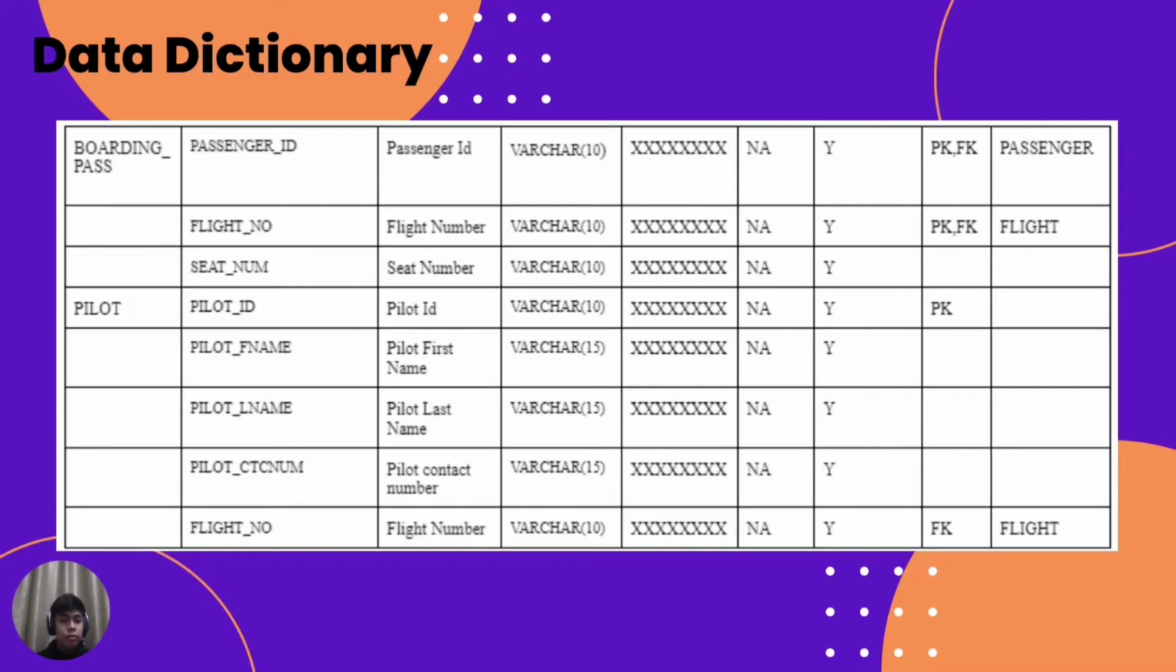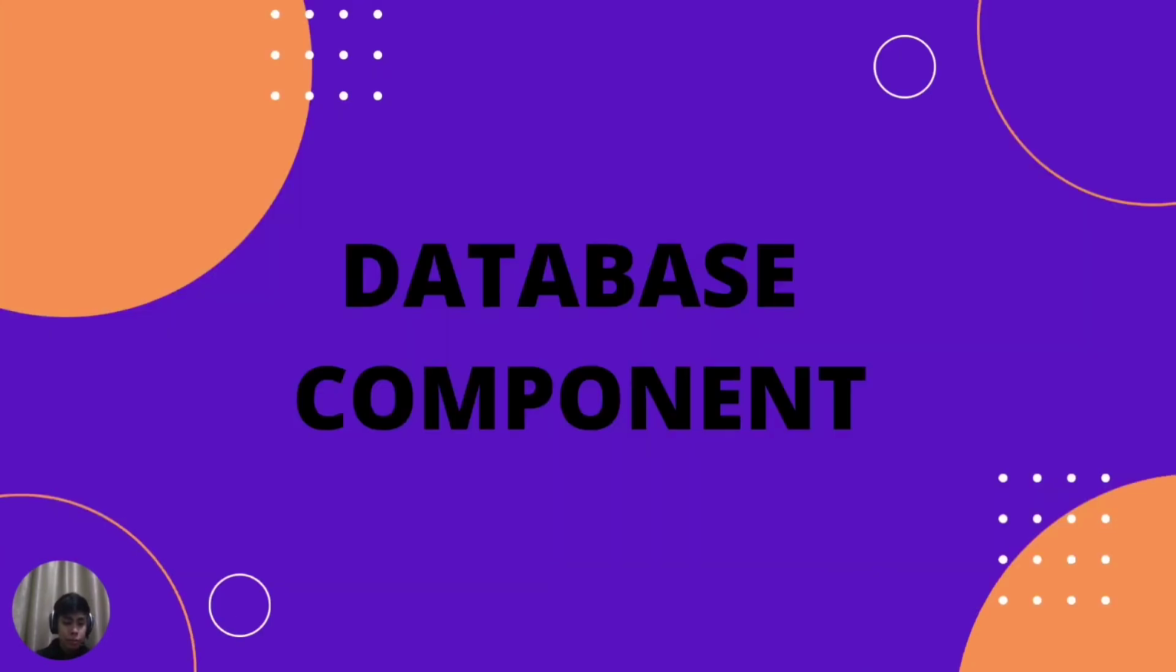Lastly is pilot. We have pilot ID, pilot first name, pilot last name, pilot contact number, and flight number. The PK in pilot is pilot ID, and the foreign key that we take from flight is flight number. For the database component, I will pass to Ashraf to explain it more specifically. Thank you.